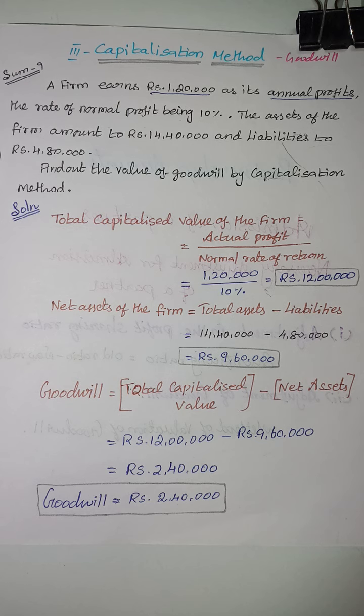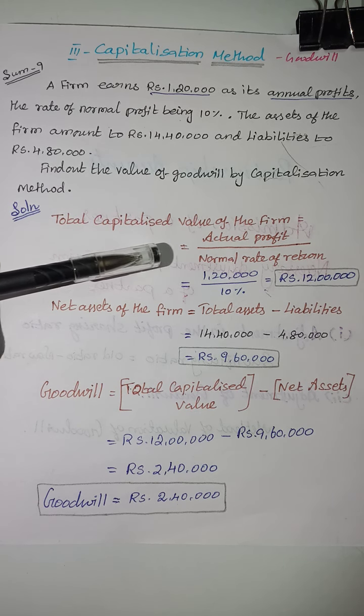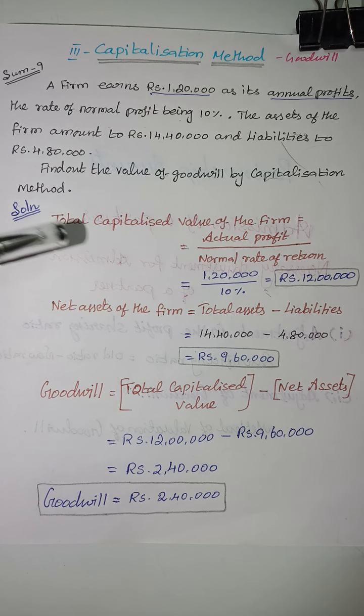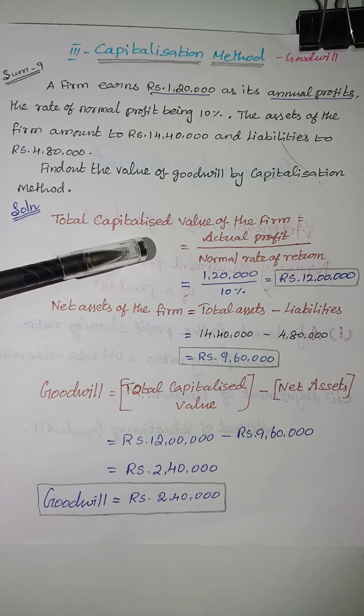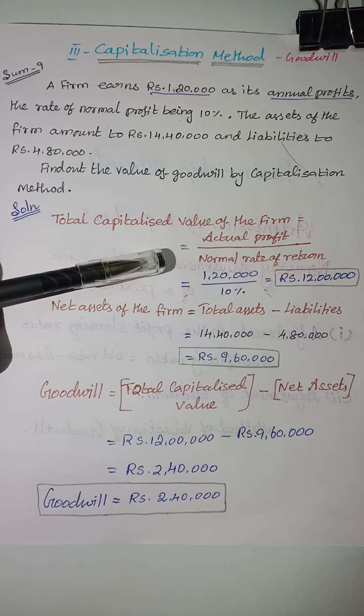We already know the formula for calculation of the capitalization method of goodwill. Total capital employed or total capitalized value of the firm equals actual profit divided by normal rate of return. The actual profit is 1,20,000.